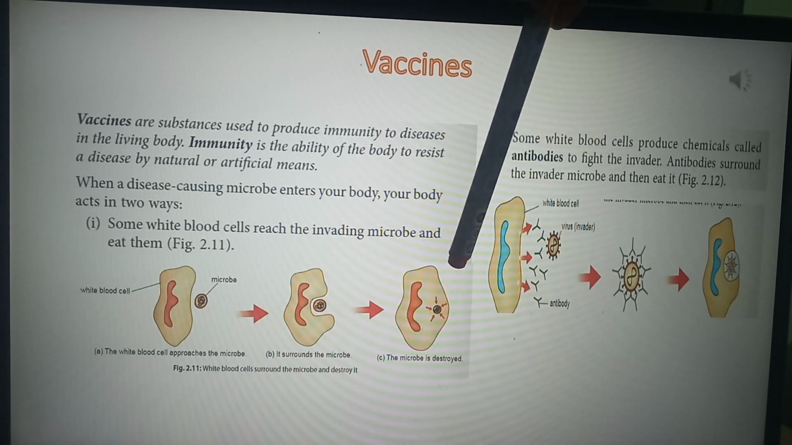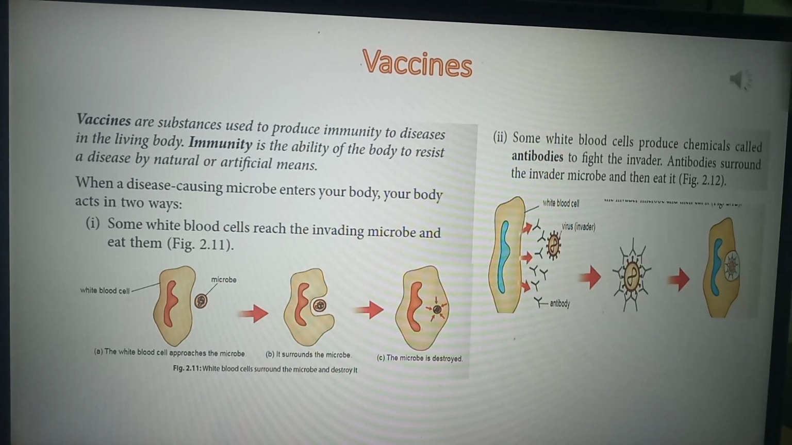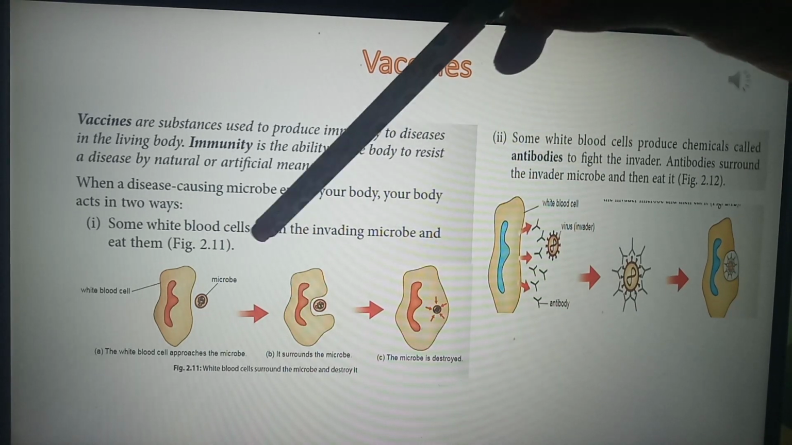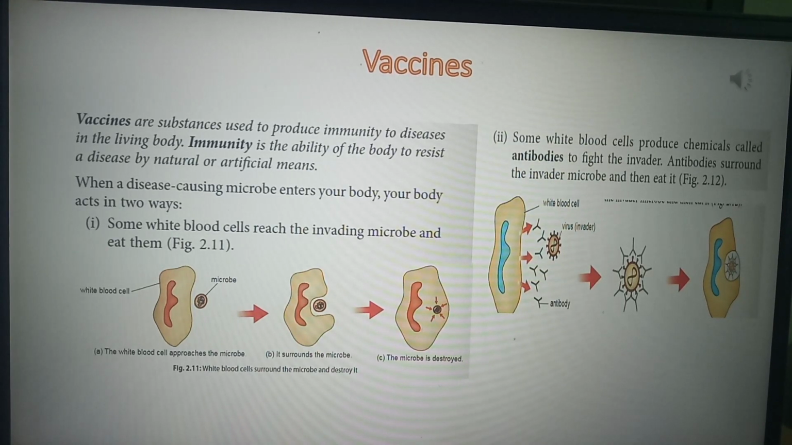The white blood cell has eaten this microbe. So here, whatever microbe is entering your body is acted upon in two ways. This is the first way your body acts: the WBC has eaten that microbe. Now, coming to the second one, what happens?